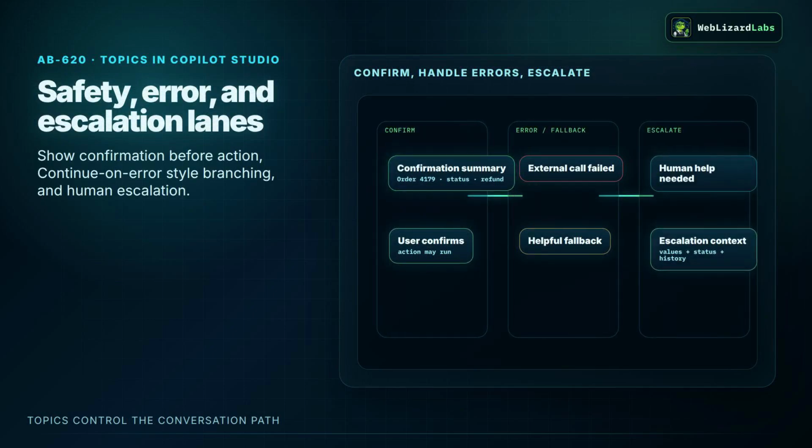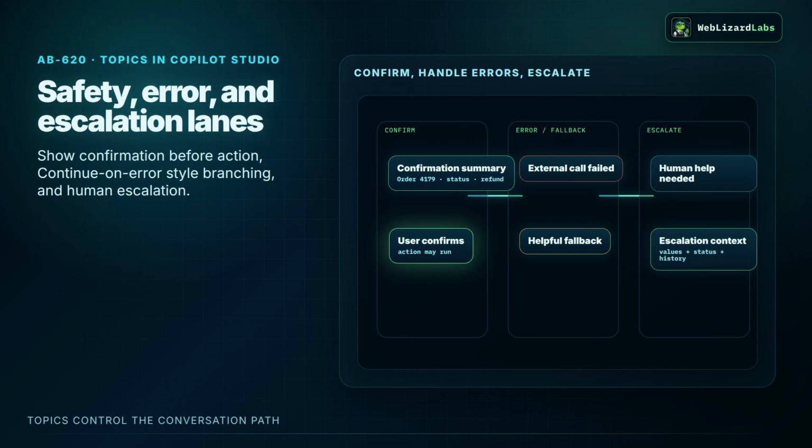A topic is strongest when the builder knows the path. Collect this value, confirm this state, choose this branch, call this system, return this result. Knowledge is stronger when the user may ask many different questions over approved content. The exam may describe both in one scenario. The clue is whether the agent needs a controlled process or a grounded answer over content.